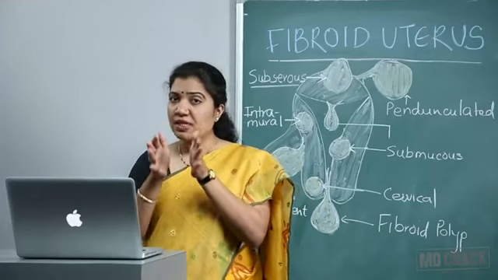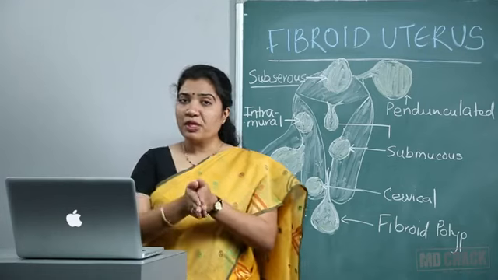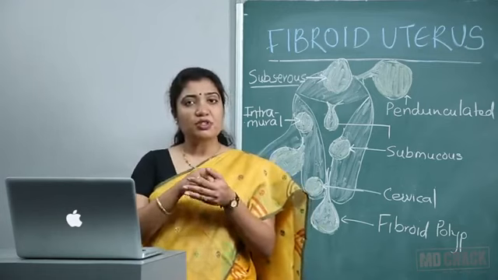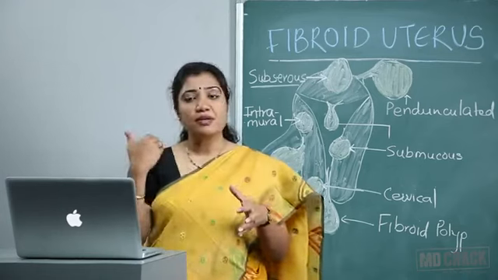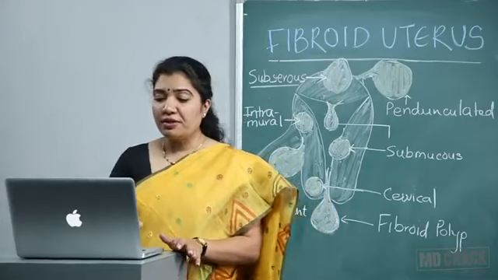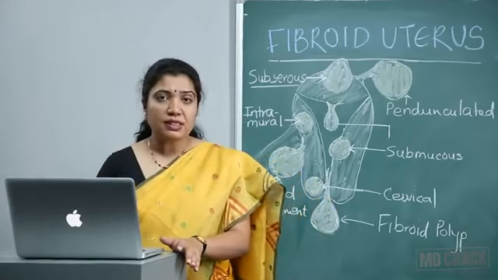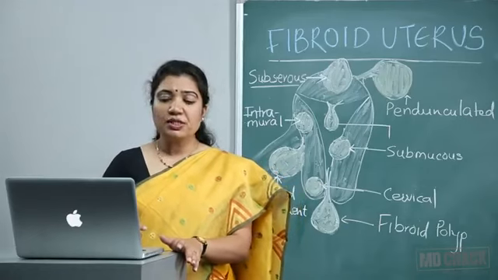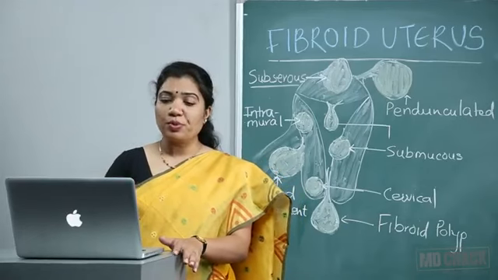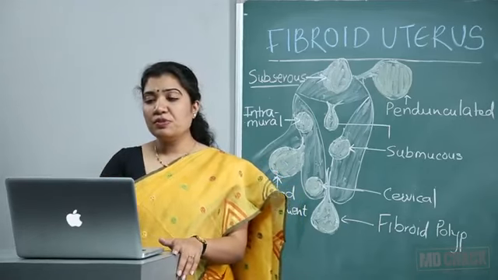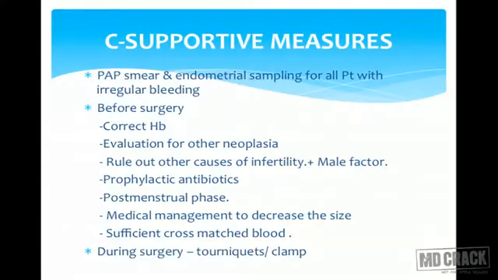So sometimes the size of the uterus hampers vaginal hysterectomy. So we can give this GnRH agonist, decrease the size, and can remove the tumor vaginally. So decreasing the size in cases of myomectomy, vaginal hysterectomy, or even before laparoscopic myomectomy is the purpose we can achieve with these drugs. Pap smear and endometrial sampling for all patients with irregular bleeding is a must to rule out carcinoma cervix and carcinoma endometrium, endometrial hyperplasia, anything.